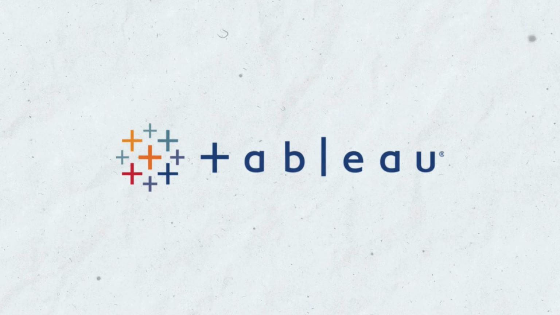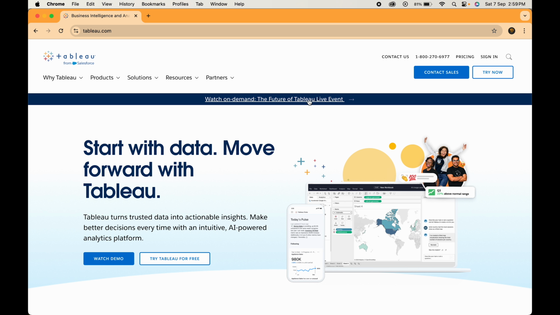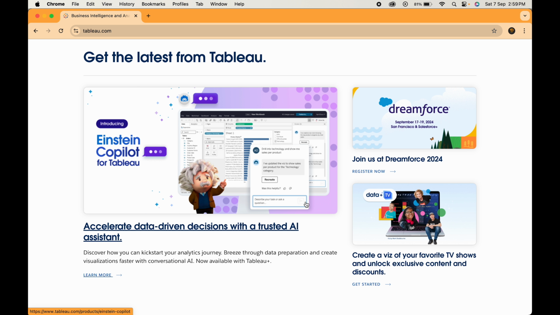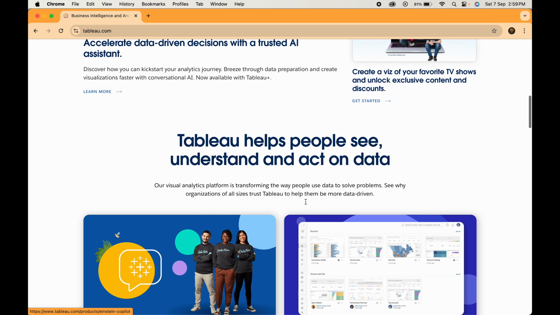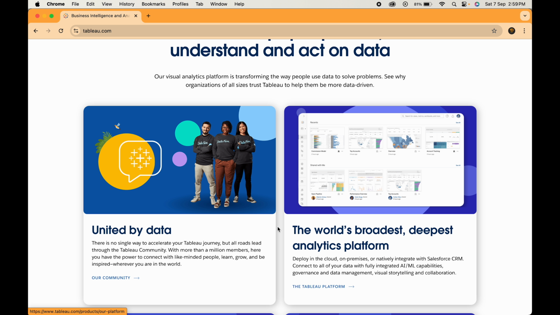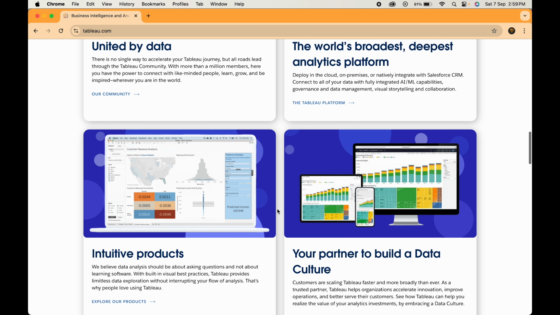First, we have Tableau. It offers collaborative data visualization software for organizations working with business information analytics. With Tableau, you can visualize data and reveal patterns for analysis in business intelligence, making the data more understandable.